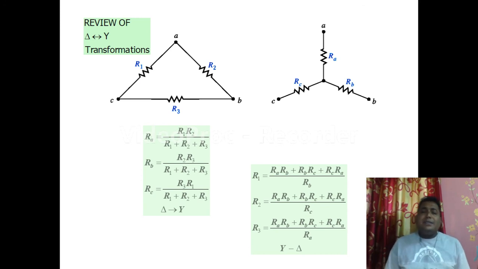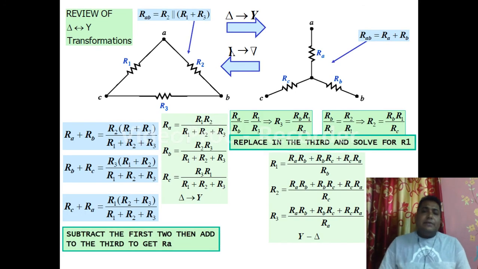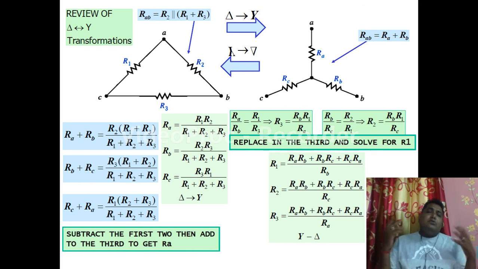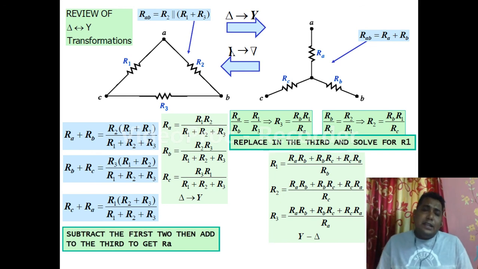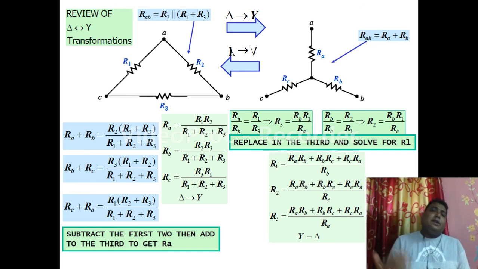Just for remembering purposes, I have mentioned how we can convert a delta circuit into a star circuit, and in the next slide how we can convert a star circuit into a delta circuit. These star to delta or delta to star conversion techniques we already discussed in the DC network theorem. I am just recalling the formula over here, so that if there is any problem related to this particular module, we can deal with it.